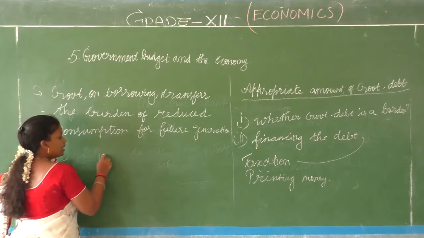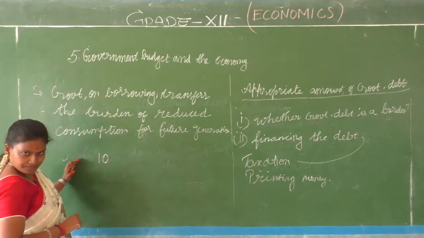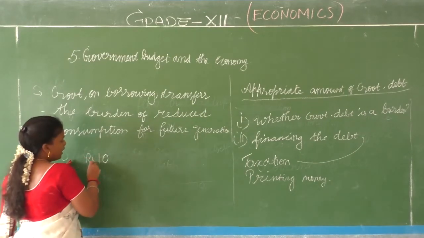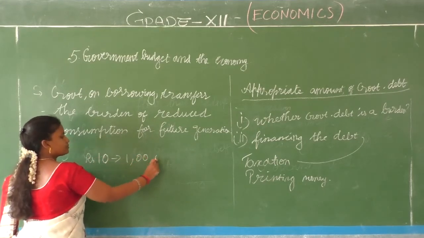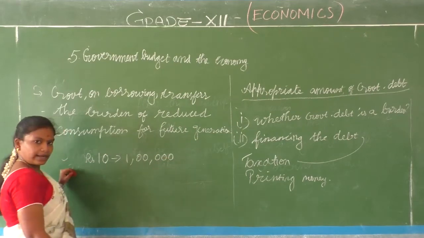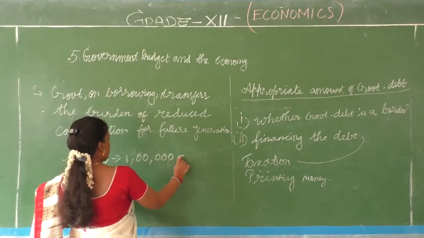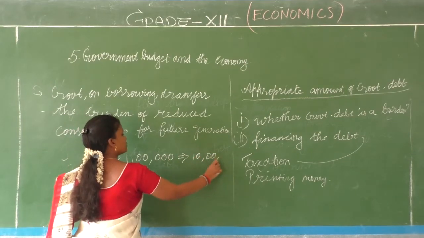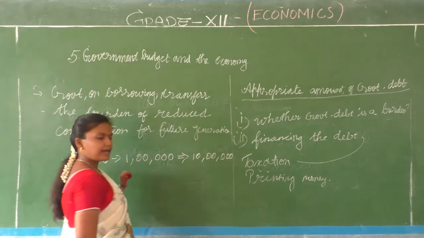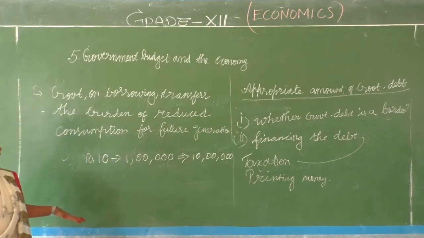For example, 10 rupees per bond is kept and given to some 1 lakh people. 1 lakh people buy the bonds. So they get 10 lakh rupees. So what is going to happen?